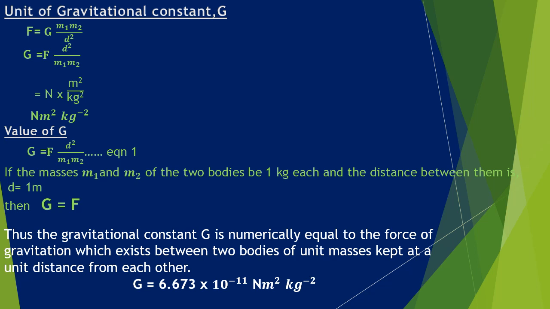Children, the value of this gravitational constant doesn't depend on the mass of the object, it doesn't depend on the medium between the two bodies, and also it doesn't depend on the distance between the two objects. It is a constant, and its value we have to learn by heart, that is 6.673 into 10 raised to minus 11 Newton meter square per kilogram square.